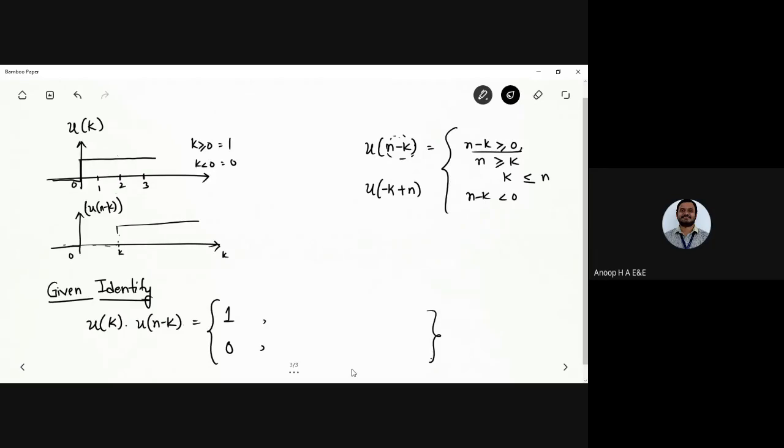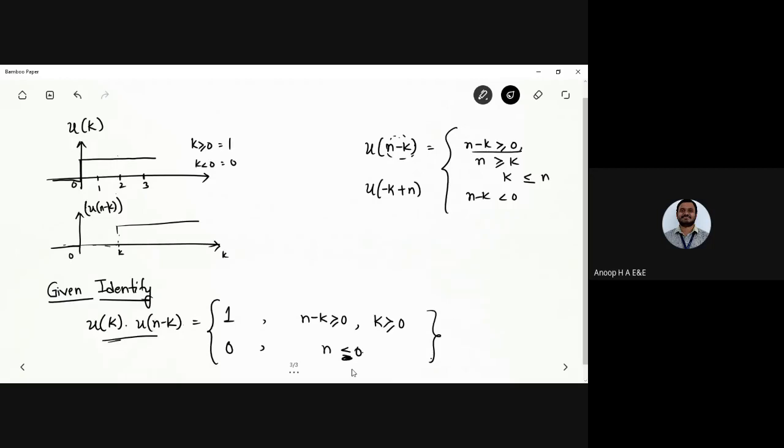So from here you can write n minus k greater than or equal to 0, and later k greater than or equal to 0, isn't it? So k greater than or equal to 0. It is 0 here for n less than 0.